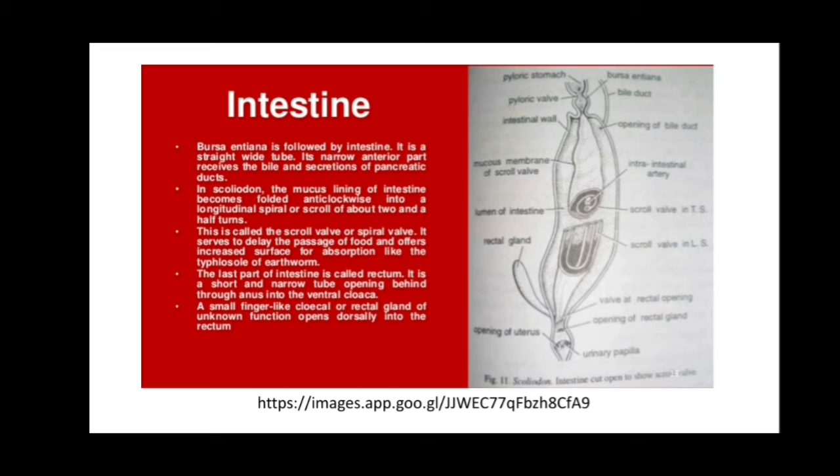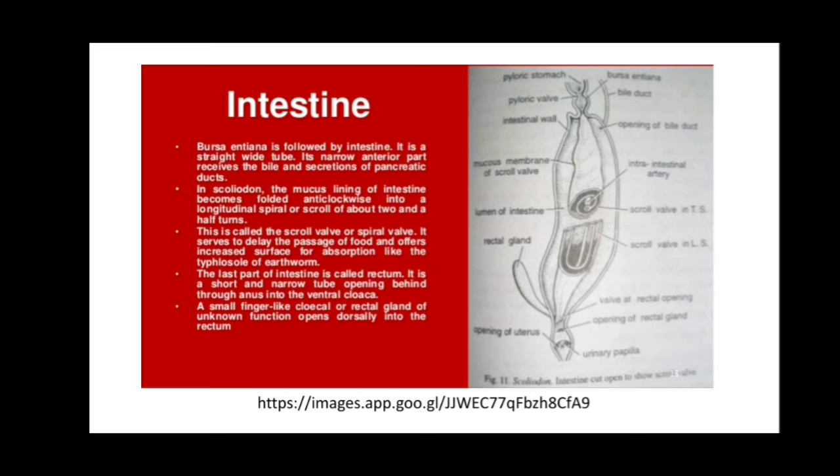It serves to delay the passage of food and offers an increased surface for absorption, like the typhlosole of the earthworm. The last part of the intestine is called the rectum, a short tube opening behind through the anus into the ventral cloaca.